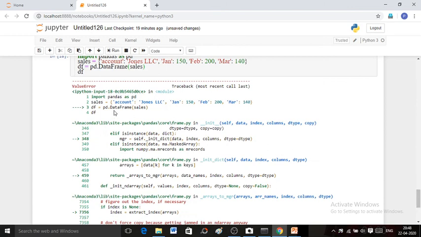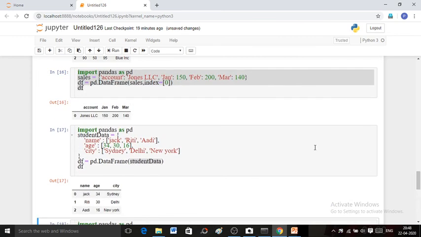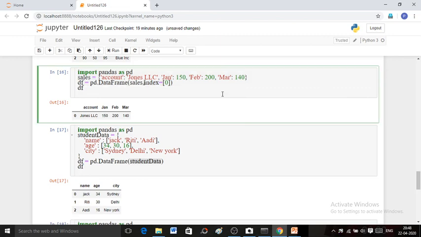See, a value error has been encountered because the index parameter has not been given. So how can you create your data frame without an index?